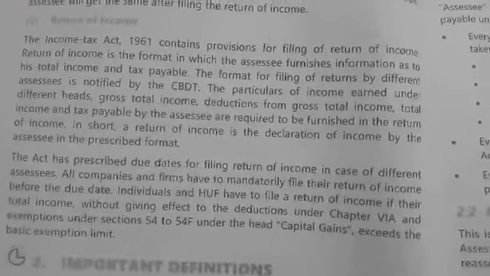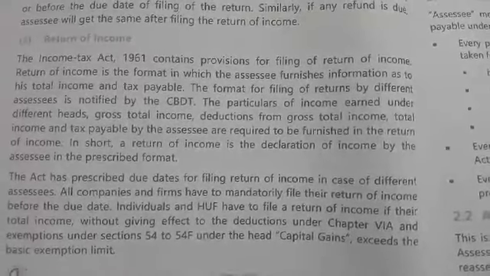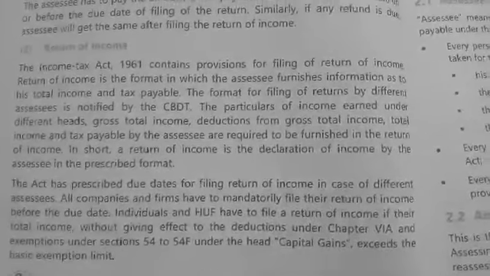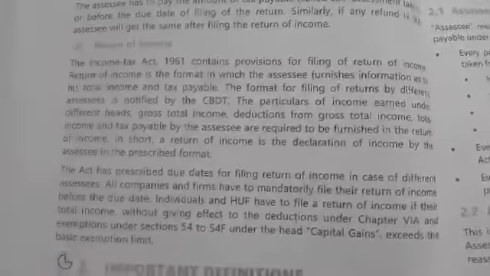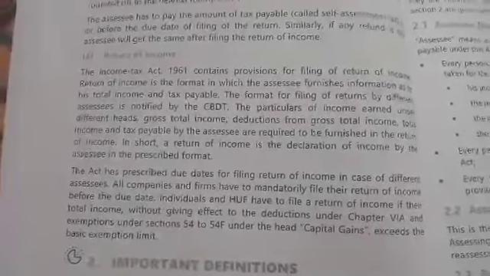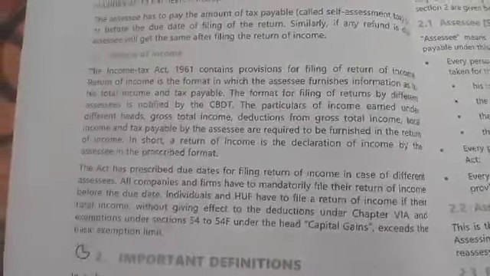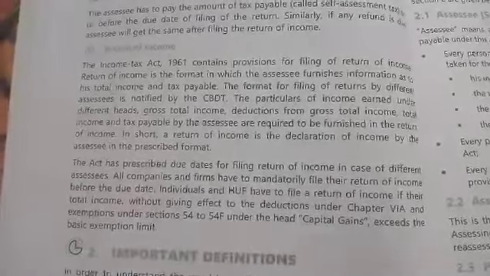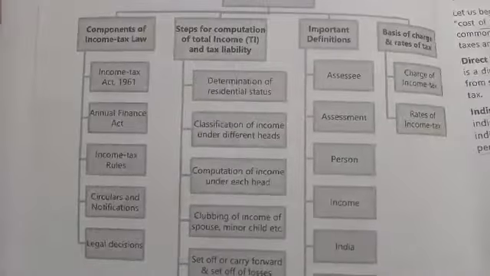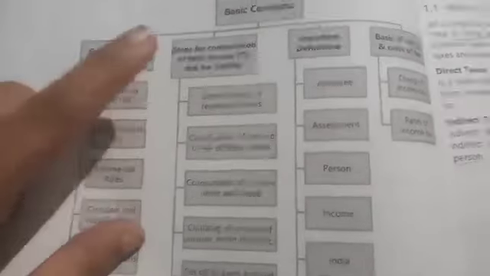So you have to file your income tax returns and get the claim if you need. It is mandatory for all assessees. If your income is more than 2,50,000, you have to compulsorily file your income tax returns. Now we have completed the steps for computation of the total income.